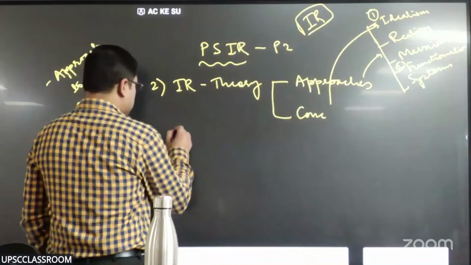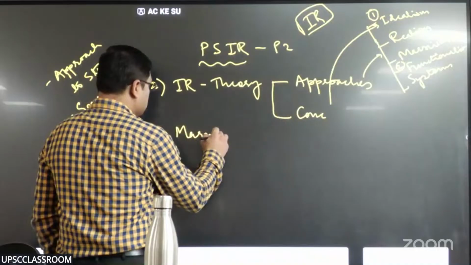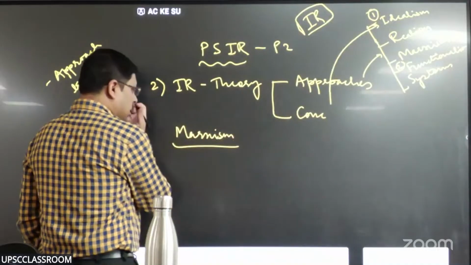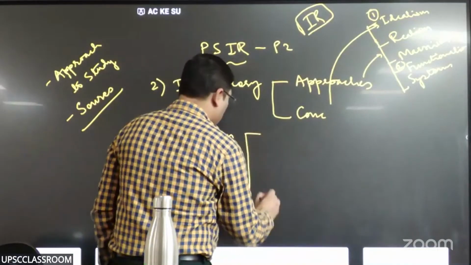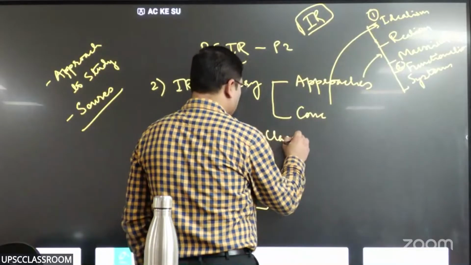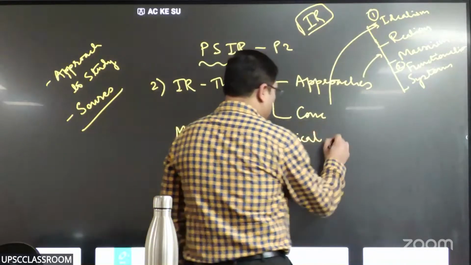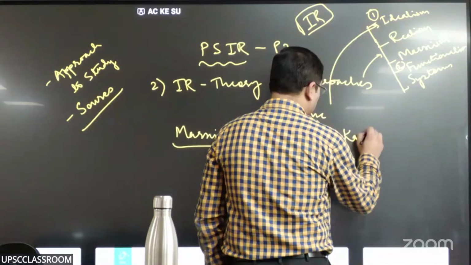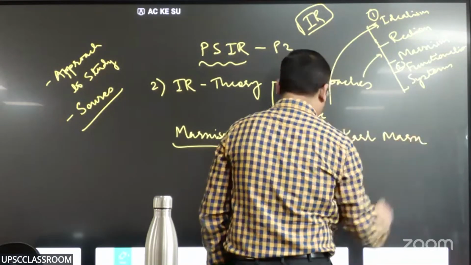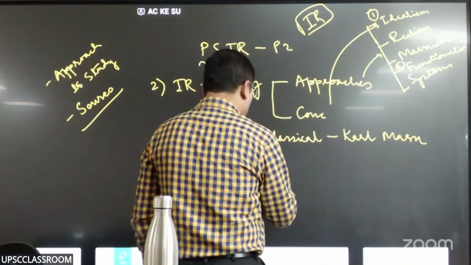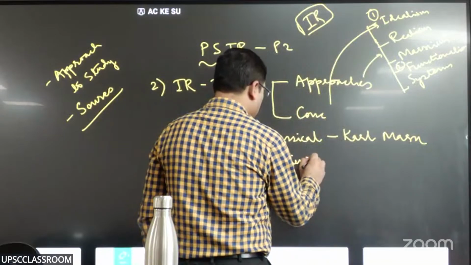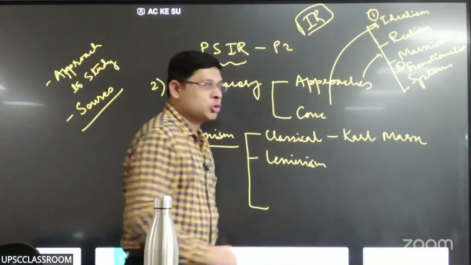Again, Marxism or the Marxist approach is a tradition of thought. So again, classical Marxism. Who comes there? Karl Marx. There is something called Leninism, so the Leninist approach to IR.